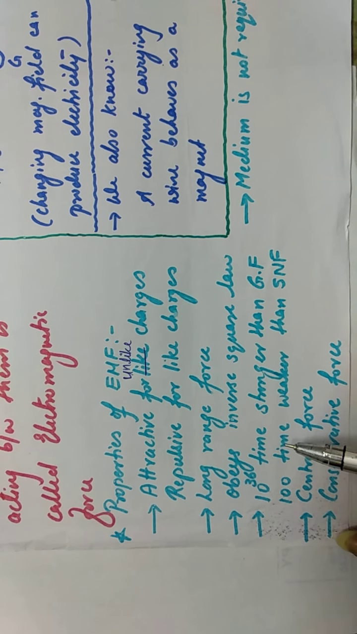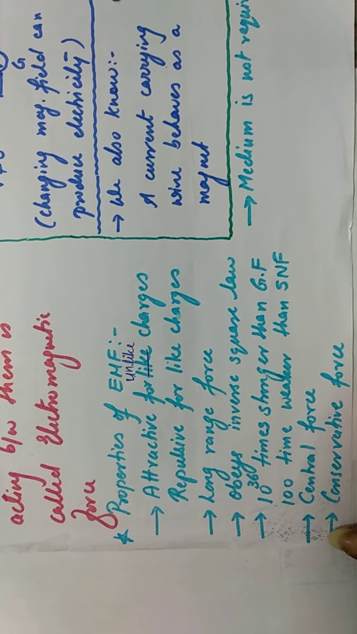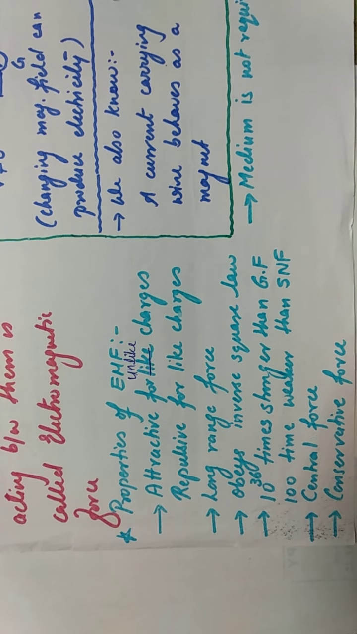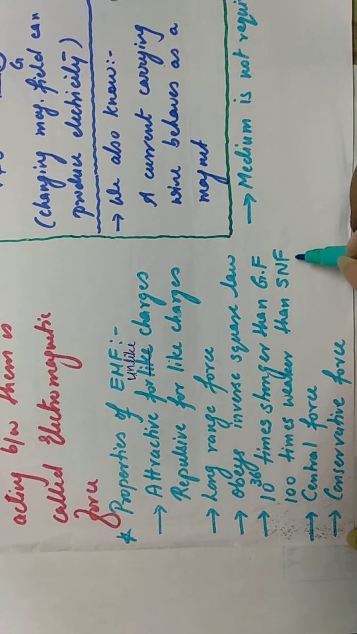In terms of strength now, gravitational force was a weak force. So we'll see the relation between electromagnetic force and gravitational force. So see, electromagnetic force is 10 raised to 36 times stronger than the gravitational force. You have to remember this number. It is 10 raised to 36 times stronger than the gravitational force. And there is one more force, strong nuclear force. So electromagnetic force is 100 times weaker than the strong nuclear force.